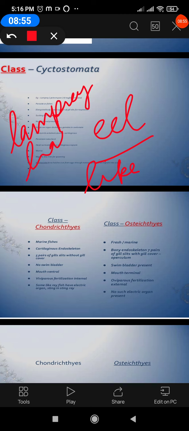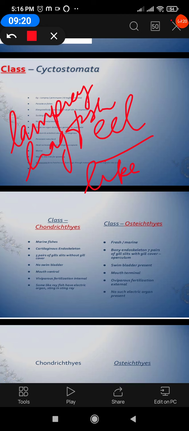Even though they are called fishes, the characteristics are not of true fish. In this case, they don't have paired fins, and they have very smooth, slimy, scaleless skin. Otherwise, in fishes, they have scales. The endoskeleton is cartilaginous.